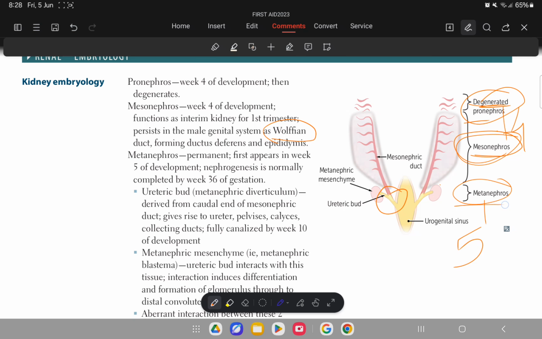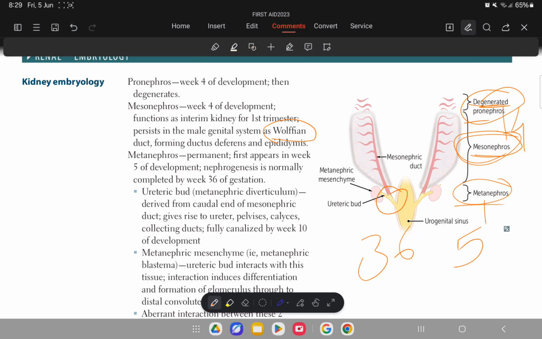Now coming towards the metanephros, these form the permanent kidney. I told you that they appear in the 5th week of development, and this nephrogenesis process usually completes by about 36 weeks of gestation.